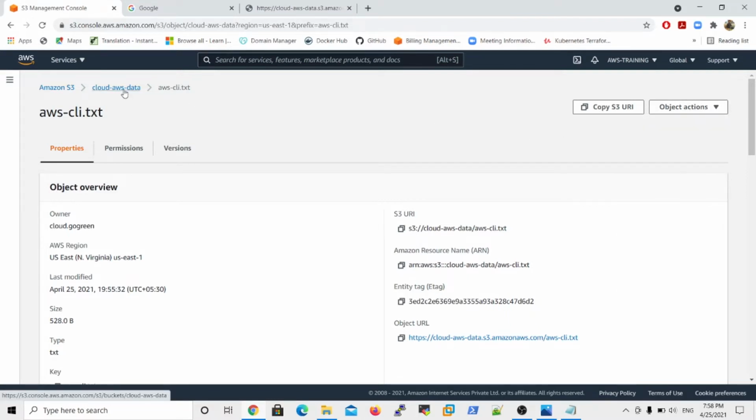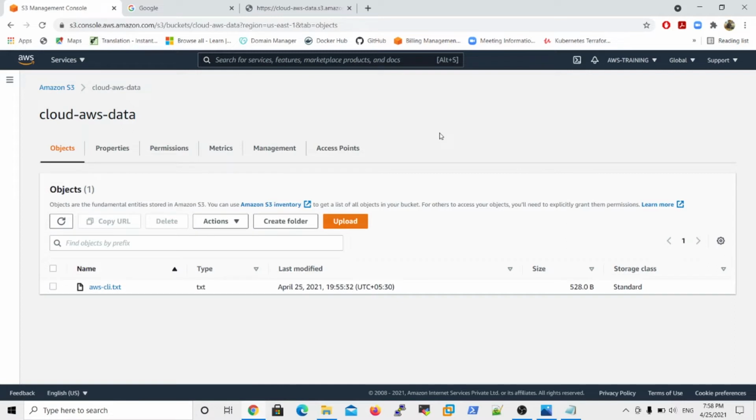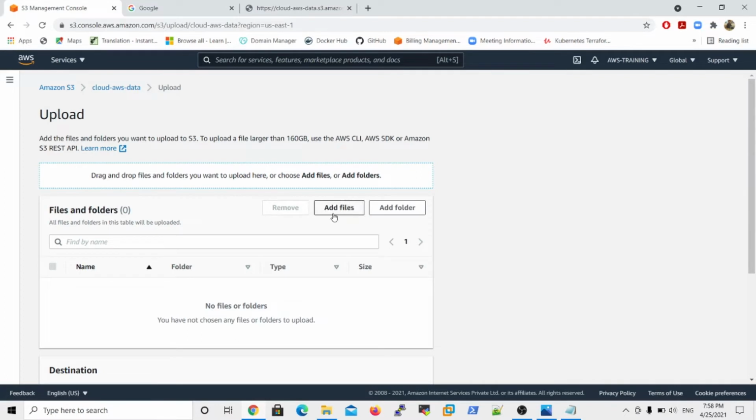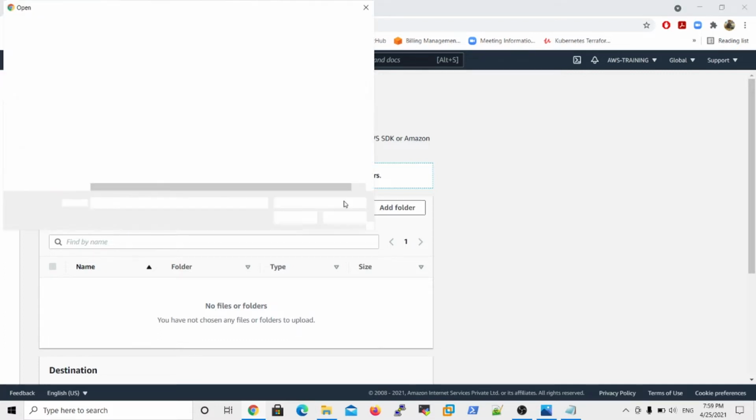Right? So now you successfully created one bucket, and within the bucket you uploaded one text file. Okay, I want to upload one more object. In the object, okay, add files. In the early days only the add files option was there, but Amazon recently added the add folder option also, so you can upload folders as well.